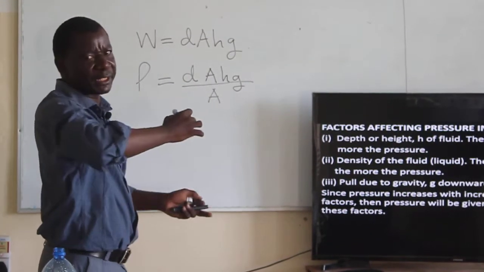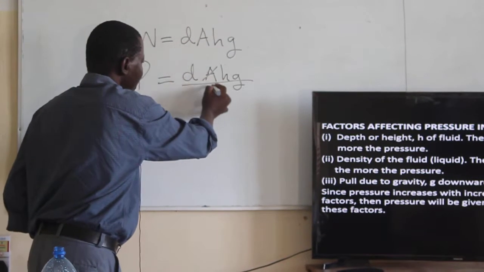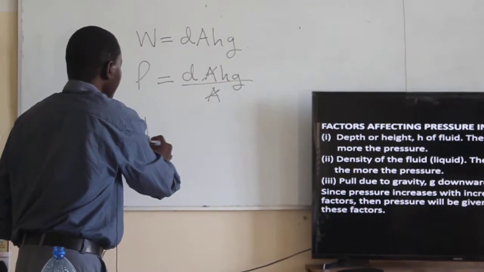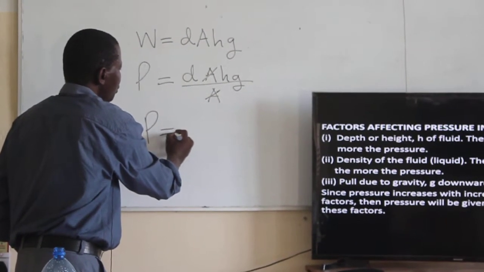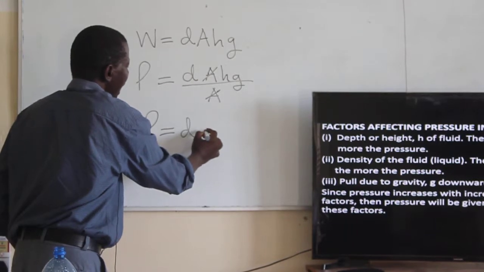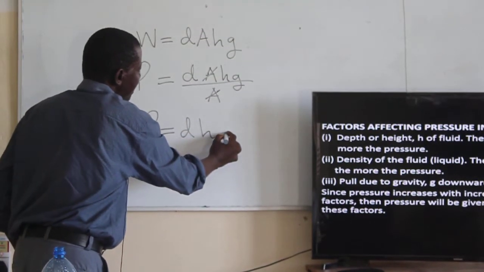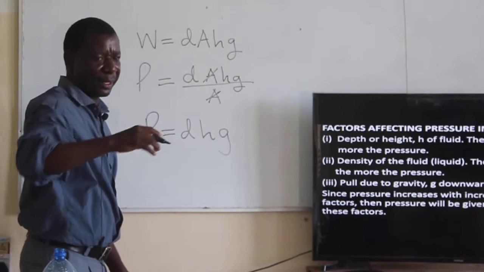So the area will cancel, and we are remaining with pressure is equal to the density times the height times G.